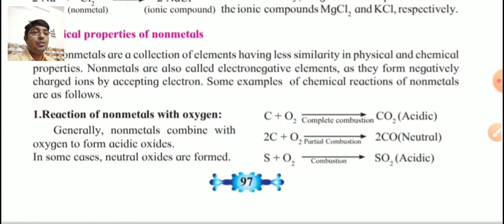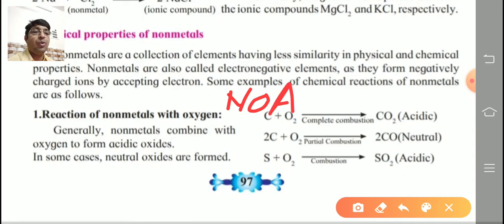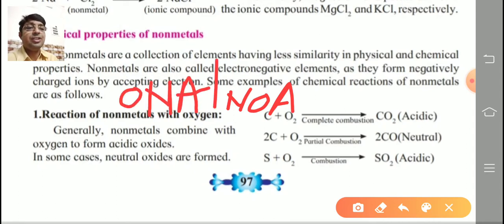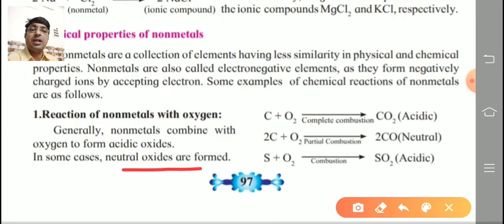First one, reaction of non-metal with oxygen. Generally, non-metals combine with oxygen to form oxides, and that oxide is what? Acidic in nature. Remember, last year also we learned this. Oxides of non-metals are acidic in nature. Remember, ONA means oxides of non-metals are acidic in nature. In some cases, neutral oxides are also formed.